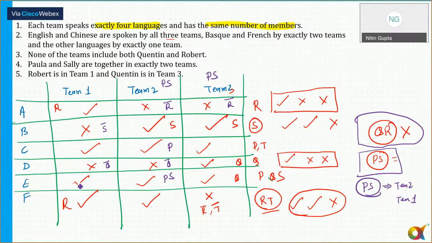Now, also in team 2, R can't be a part of team 2. So someone is speaking French. So who should speak French? Remember, R can't be a part of team 2. We have already written in the first row. So R can't be a part of team 2.